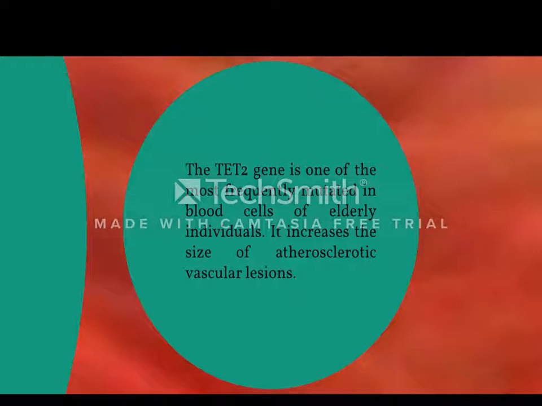The TET2 gene is one of the most frequently mutated in blood cells of elderly individuals. It increases the size of atherosclerotic vascular lesions.